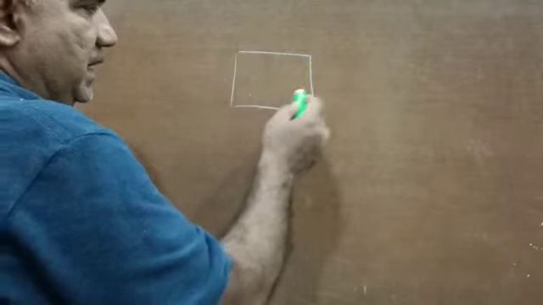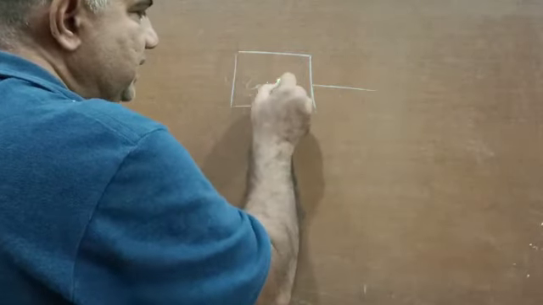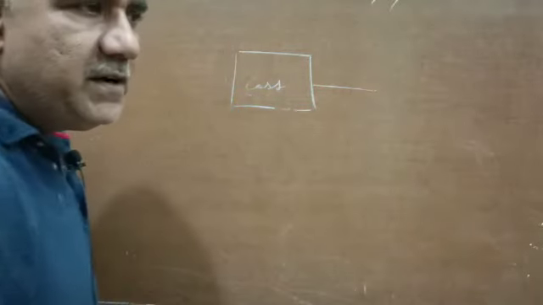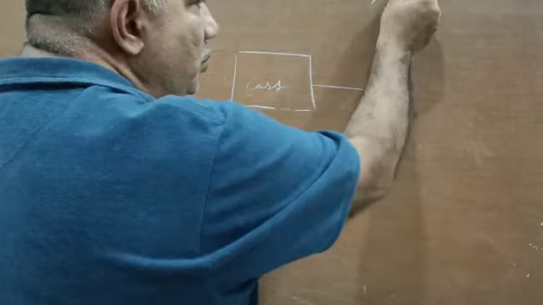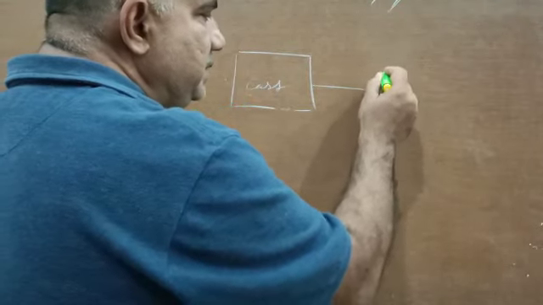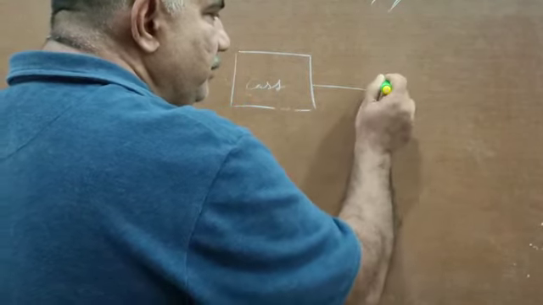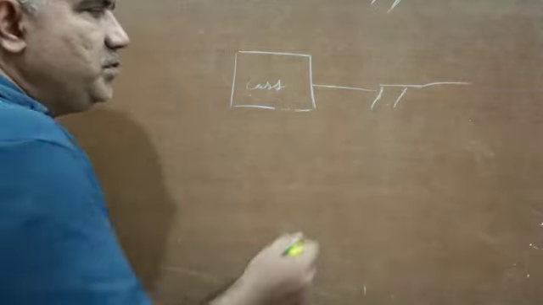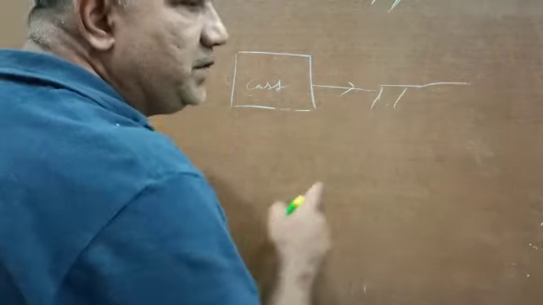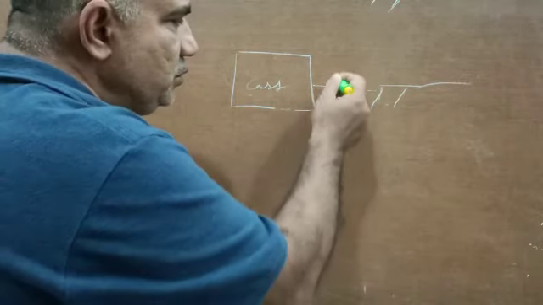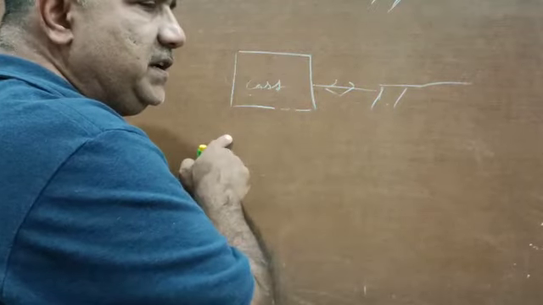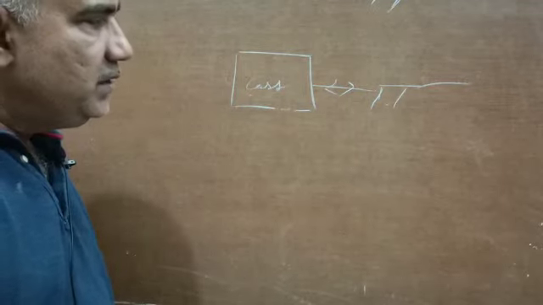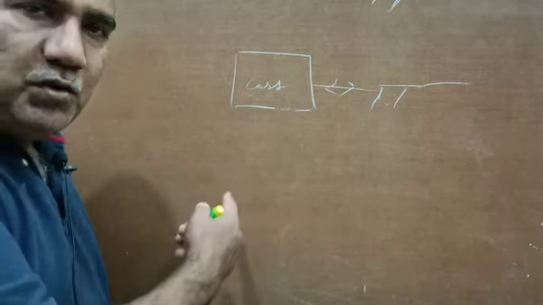Okay, let us say this is a cart and this here is a horse. My drawing is very bad, so just bear with me. When this horse wants to move, people will ask: if the horse is trying to pull the cart in the forward direction, and as per the third law of motion the horse is putting say 10 Newton of force in the forward direction, then the cart is supposed to put the same 10 Newton of force in the backward direction. Then on the face of earth, no cart should ever move, but carts are moving. So how a cart actually moves, that we are shortly going to see.